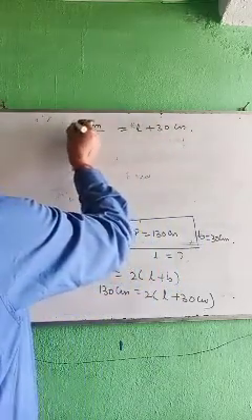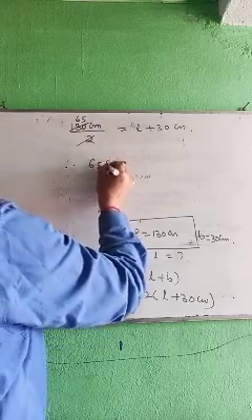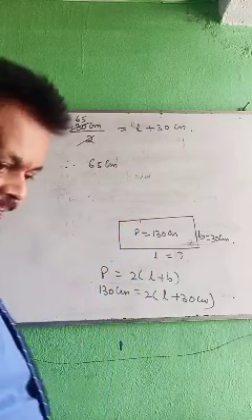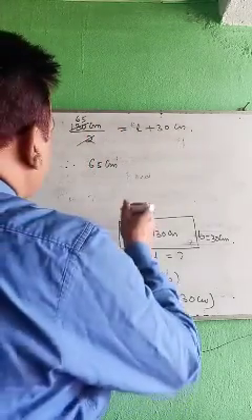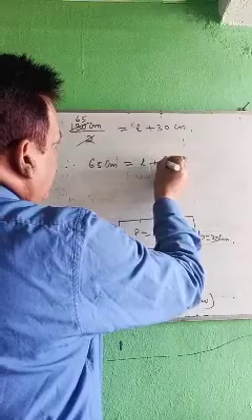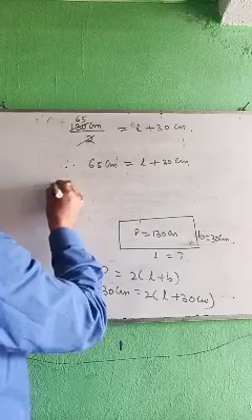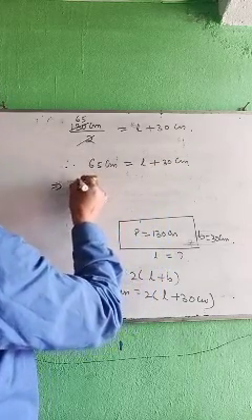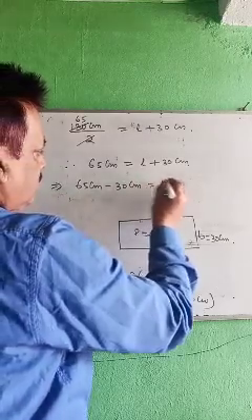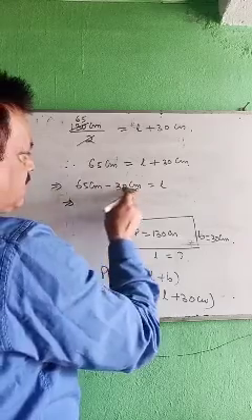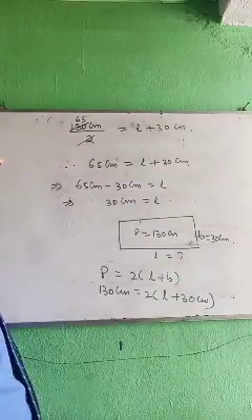We cancel here, 65 centimeter equals L plus 30 centimeter. Let's bring this side, change of side, plus will become minus: 65 centimeter minus 30 centimeter equals L. So 65 minus 30, you can subtract, 35 centimeter equals L. So you got the length now.